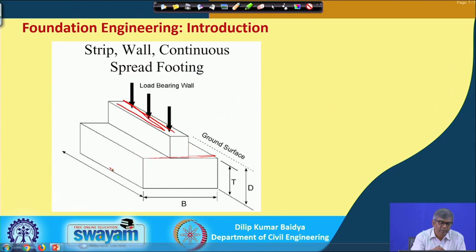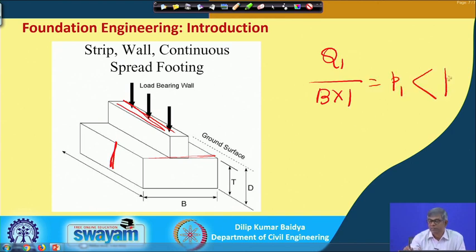So, I can take a unit length, and this is the width. That means ultimately here also, over a unit length, how much load is there, suppose Q1 over a unit length, and the area is B multiplied by 1, that gives you a pressure P1, and that should be less than the P of the soil. So, here you have to find out what the width should be, that is the design thing you have to find out, so that the pressure applied to the soil by the footing will be less than the capacity of the soil.